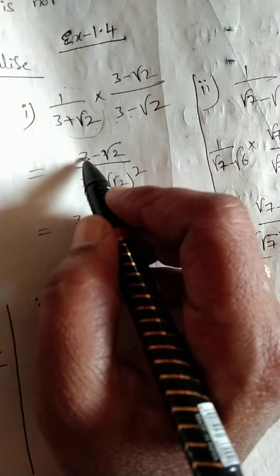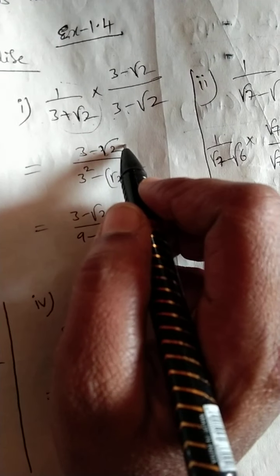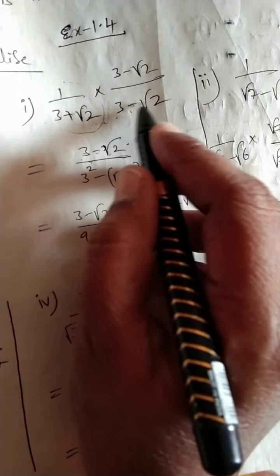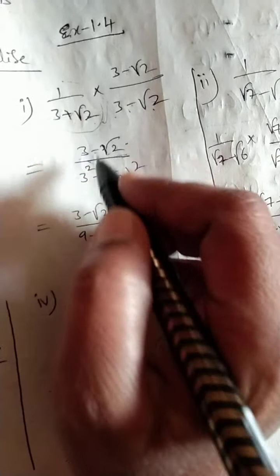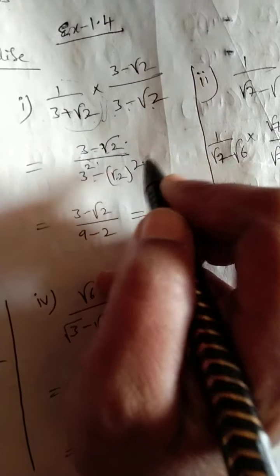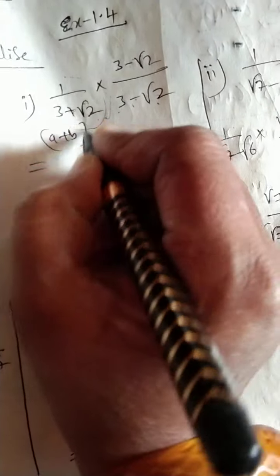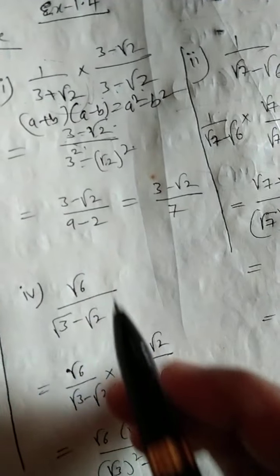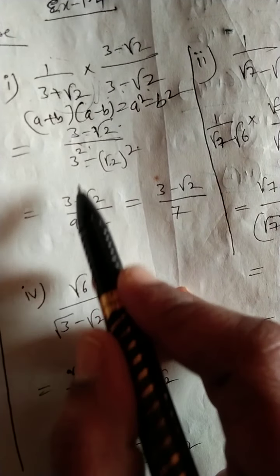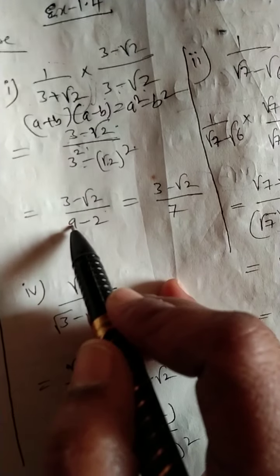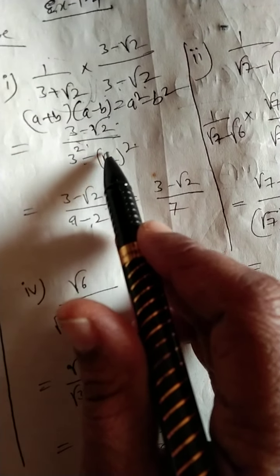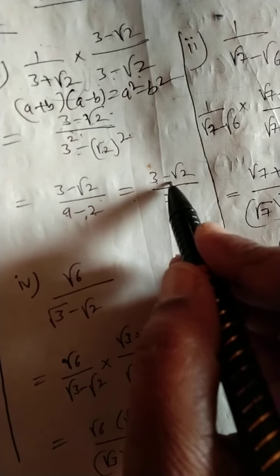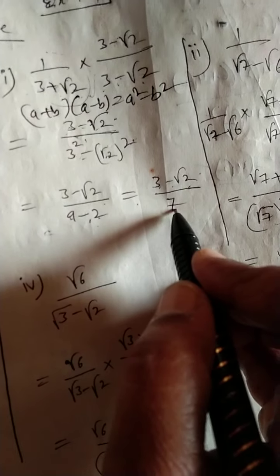1 into 3 minus root 2, as it is, 3 minus root 2, divided by a plus b into a minus b, which we can write as a square minus b square. Okay, now 3 minus root 2 divided by 3 square, which is 9, minus root 2 square; the root and the square cancel, so it becomes 2. So it equals 3 minus root 2 over 9 minus 2, which is 7.